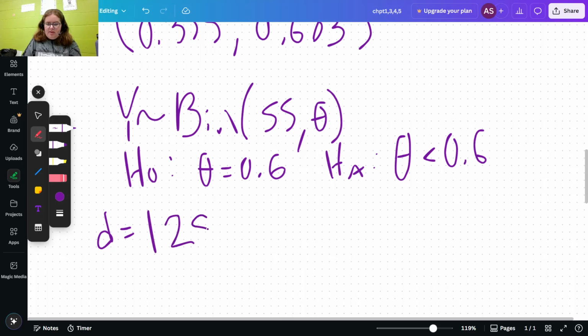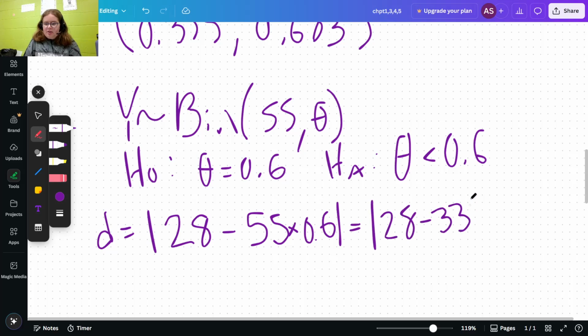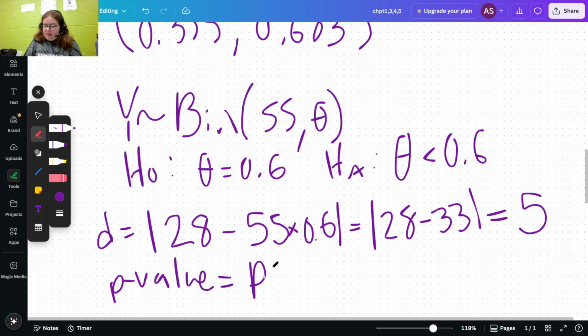So we got that 28 people said yes, and based on our hypothesized value, we interviewed 55 people, and if 60% of them said yes, then 33 people would have said yes if this 60% is actually true. That's our expected value. So we can get the difference between these, which is 5, and that's going to be our little d value that we use. So then to calculate the p-value, we do the P of y minus 33 is less than or equal to -5 under the null hypothesis.